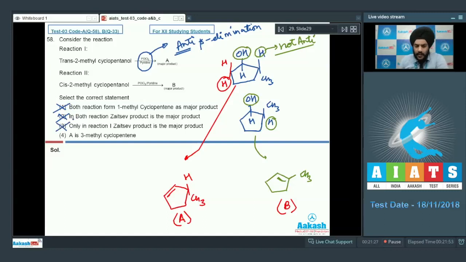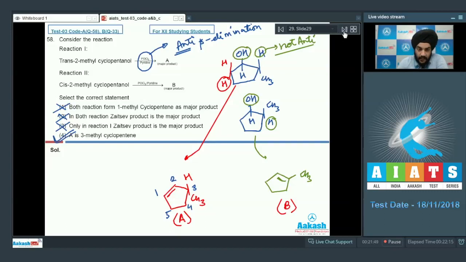Looking at the fourth option now, A is 3-methyl-cyclopentene. Yes, students, this statement is correct. A is 3-methyl-cyclopentene. The numbering will start from here: 1, 2 and 3. This is 4 and this is 5. So there is an alkene present at the 1 carbon and there is a methyl present at the third carbon. So students, we have to mark the fourth option as the correct answer to our question.